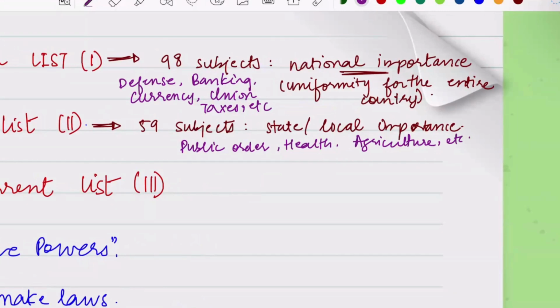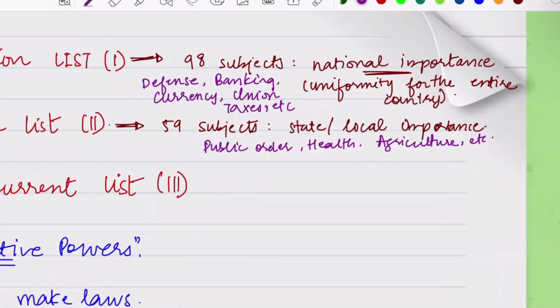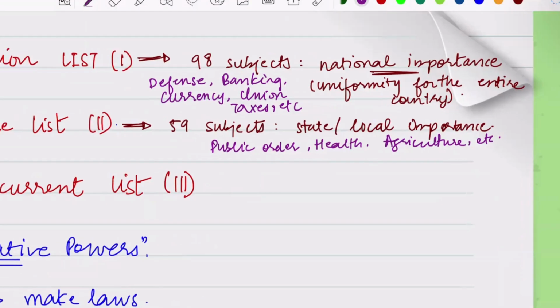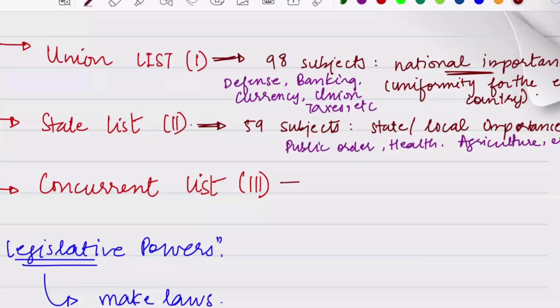These are not the only ones, there are more. For example, if we talk about agriculture, one state is a drought prone state, so it will make policies which address that issue. One state has a lot of rain, so it will make policies addressing that issue. Public order also: each state has a different kind of public order. Law and order depends on the kind of problems the state faces.